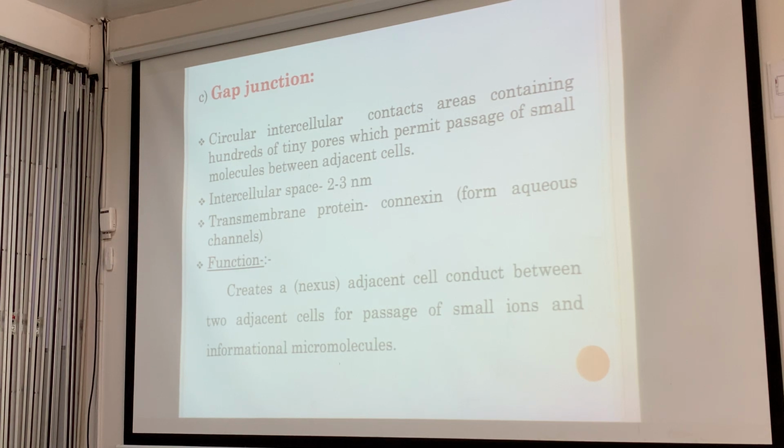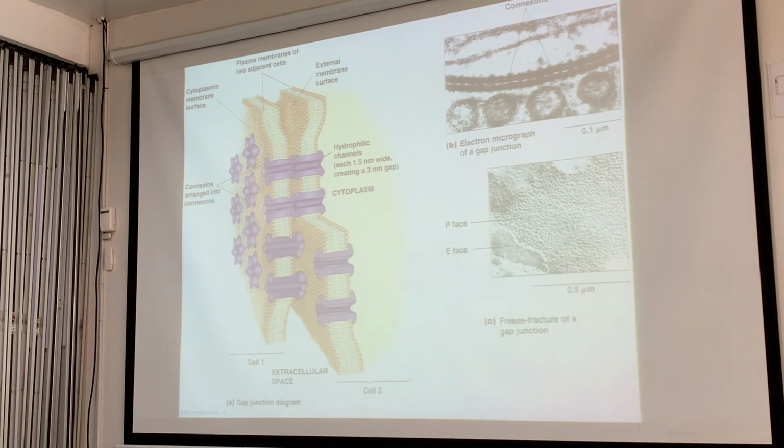Correct? Heart. Yes, the heart. Gap junctions in the cardiac muscles allow it to function as a syncytium or one unit. And that's your physiology at work and the histological basis for it. What you see under the microscope gives sense to how it functions. Very good.